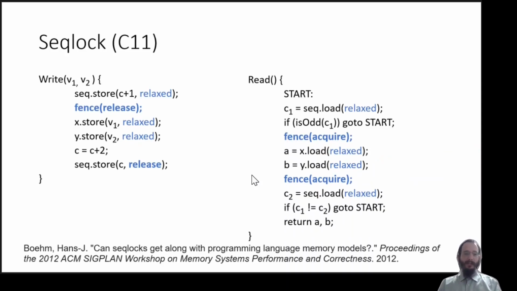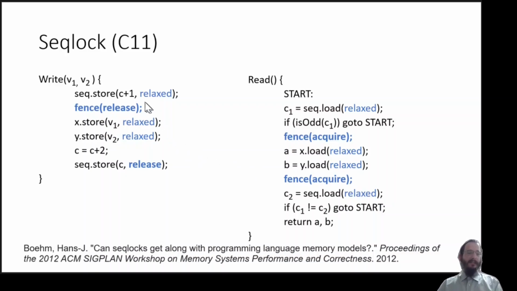In 2012, Boehm ported this seqlock to C11 and made a couple of observations. The first observation is that the variables that are protected by the seqlock should be atomic and not non-atomic. And for efficiency, the accesses should be marked as relaxed.